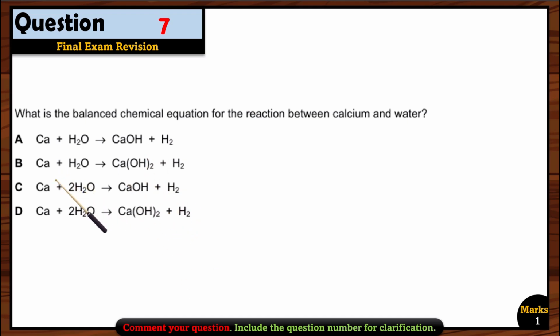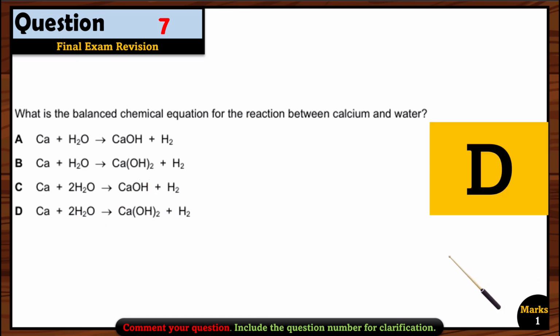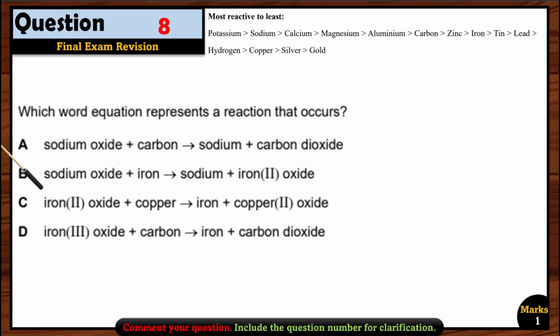Here, we have to remember the correct formula of that hydroxide. Calcium has a +2 oxidation state, so that's why we are going to get Ca(OH)2 as the formula. So B or D can be right, but if you look carefully, D is the right option because this is the balanced equation. B is not balanced, so option D is correct.